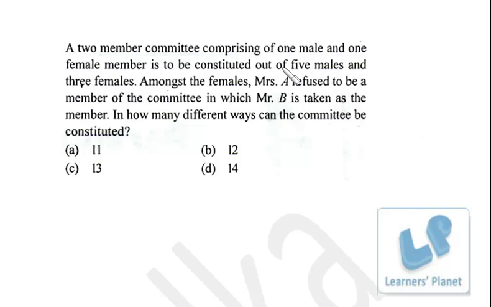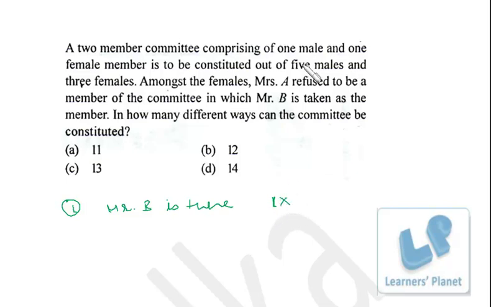Now the association of Mrs. A depends upon Mr. B. If Mr. B is there, Mrs. A will not be there. So first case we take Mr. B is there. Since we wish to choose just one male and one female, we have already chosen Mr. B as the male member of the committee. So for male we just have one choice.